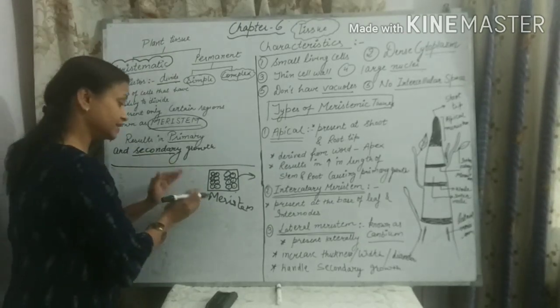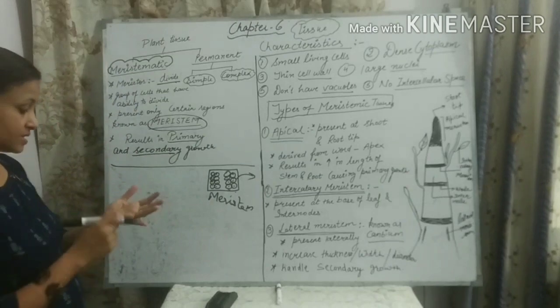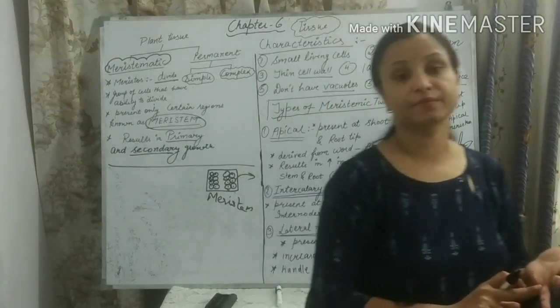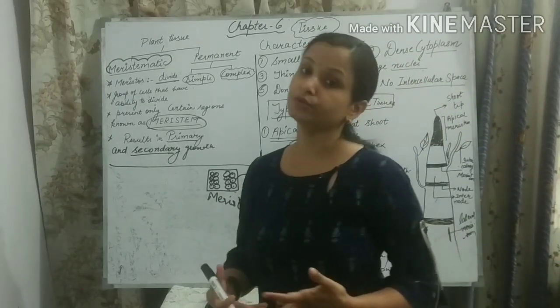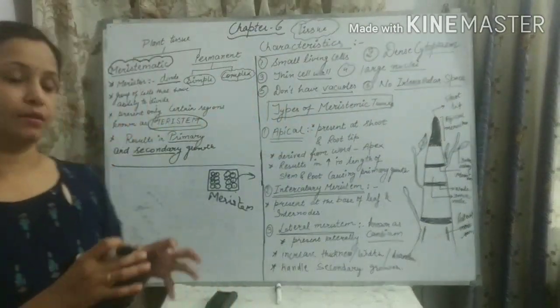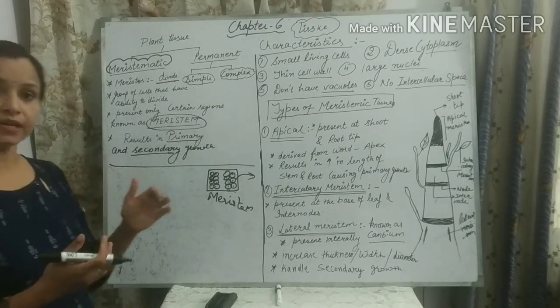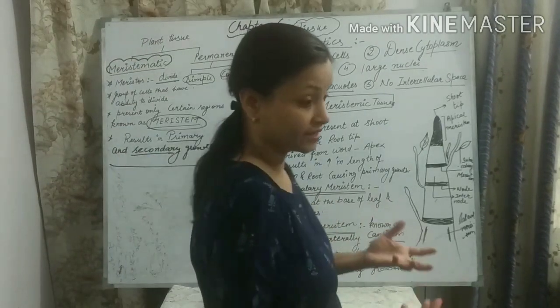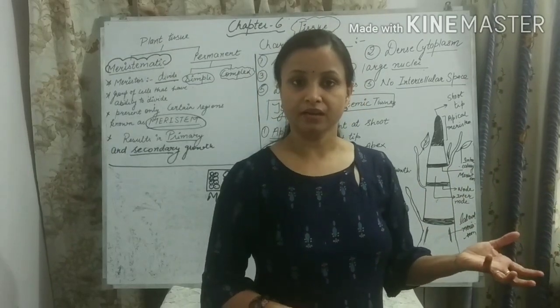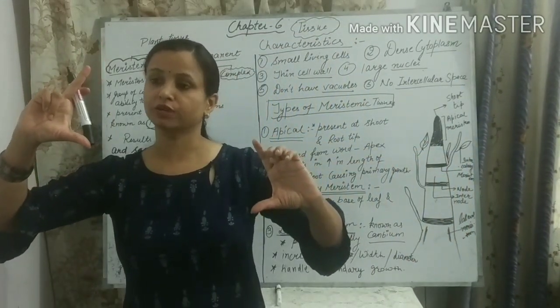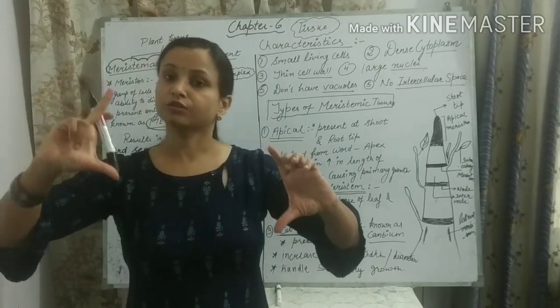This should be clear in your mind, students: the basic character of meristematic tissue is that it continues to divide and it increases the number of cells. When it increases the number of cells, generally it also increases the length of the plant. Because how will the length increase? A plant is small, and after some time we see that it has become bigger. So how does it grow bigger?